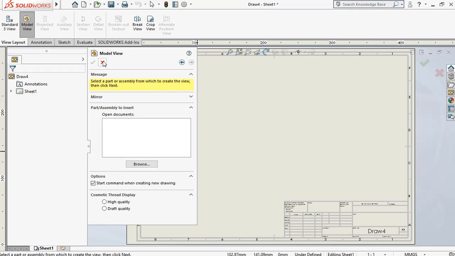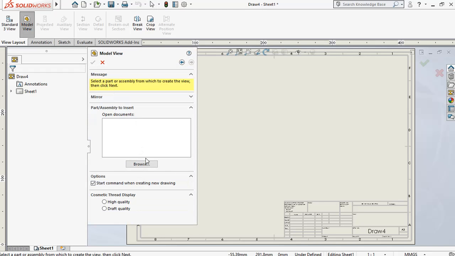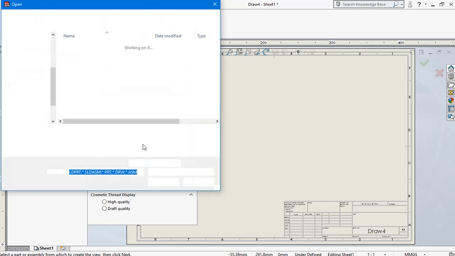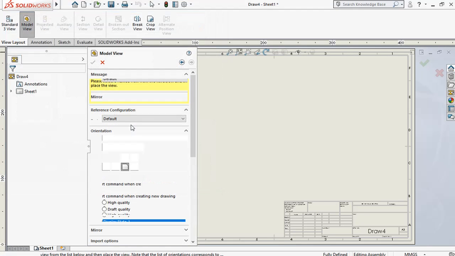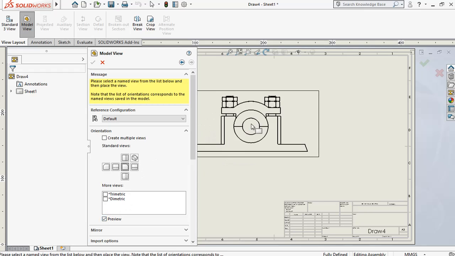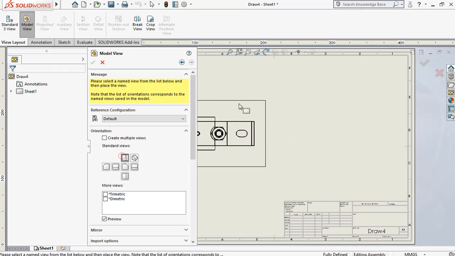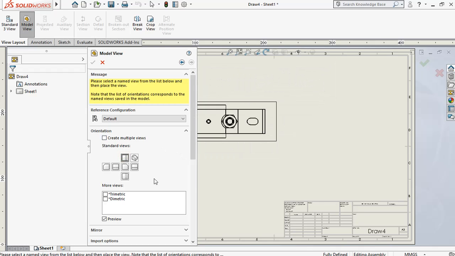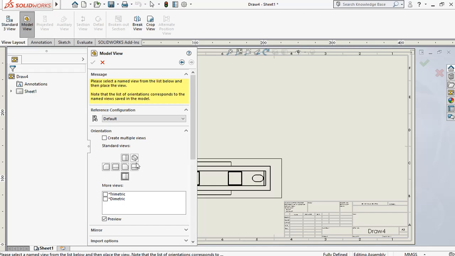In the model view, either we can cancel it, or from the model view we can browse. It will be the plummer block. We have to select the assembly model. Now there are different models; you can select preview here. I want this front view, this is the top view, this is the bottom view.